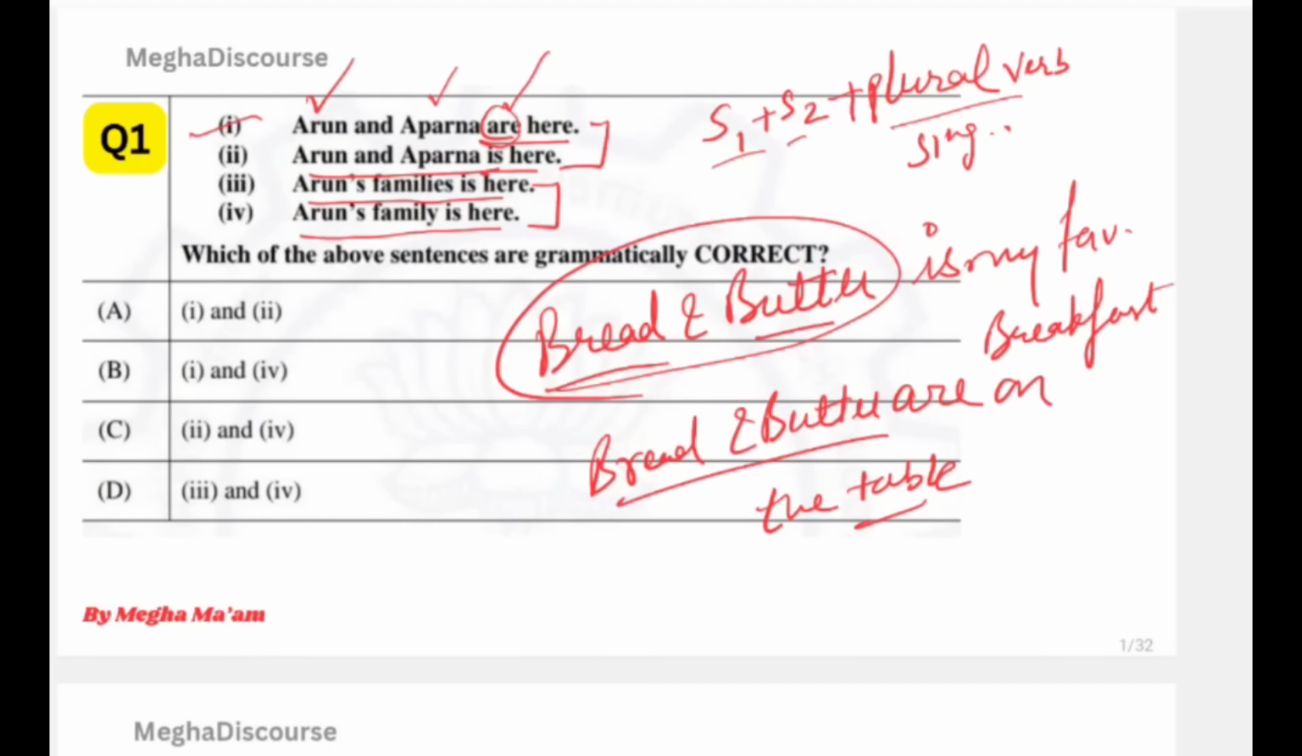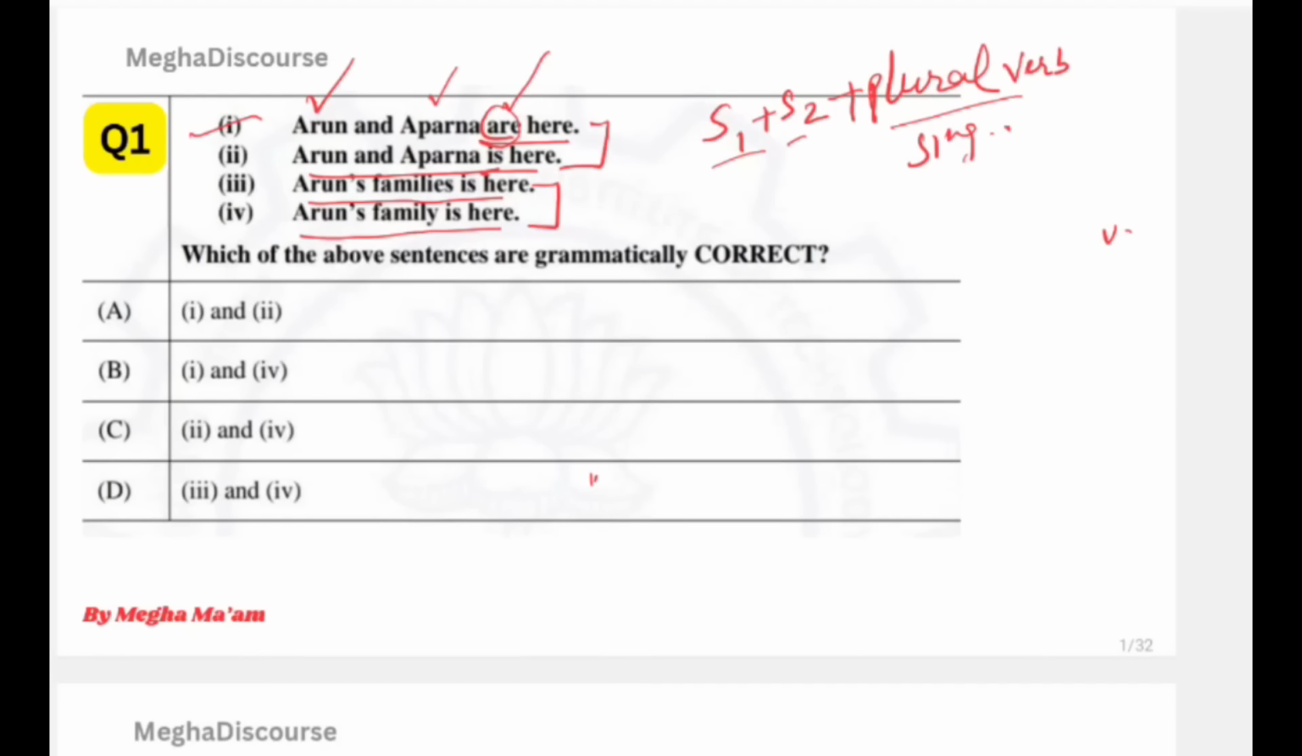Now the second we have: Arun's family is here and Arun's family is here. All the persons have a single family. Family is a singular one. So we use family instead of families. So here we have Arun's family instead of families, option 4. So we should have option 1 and 4, that is B.